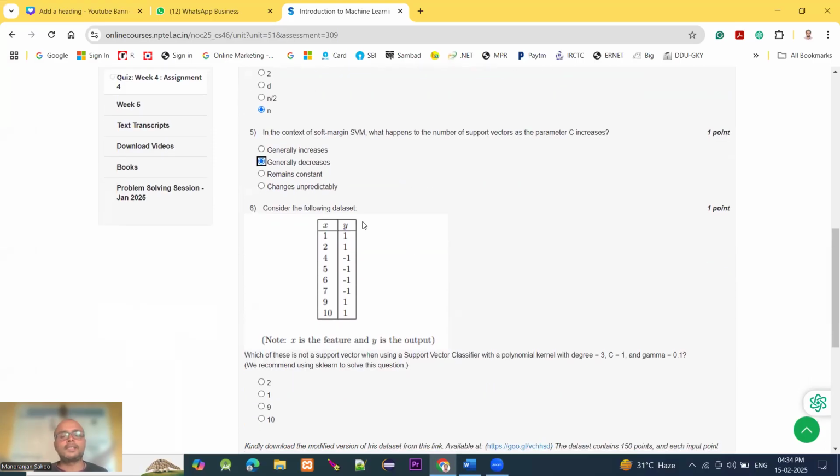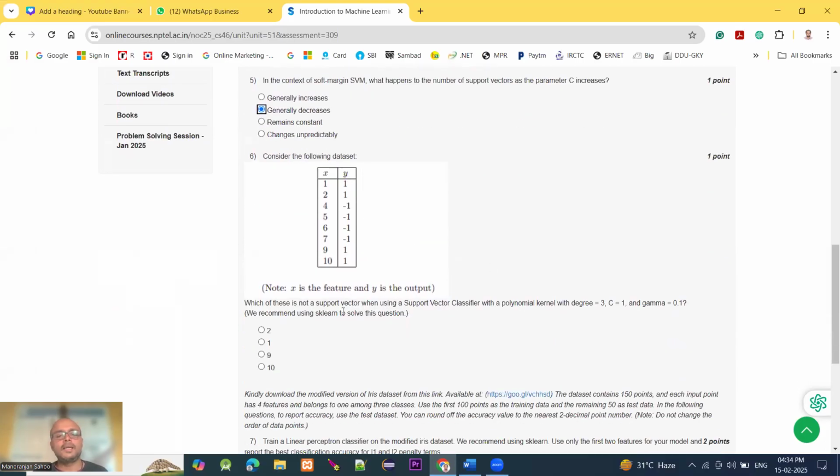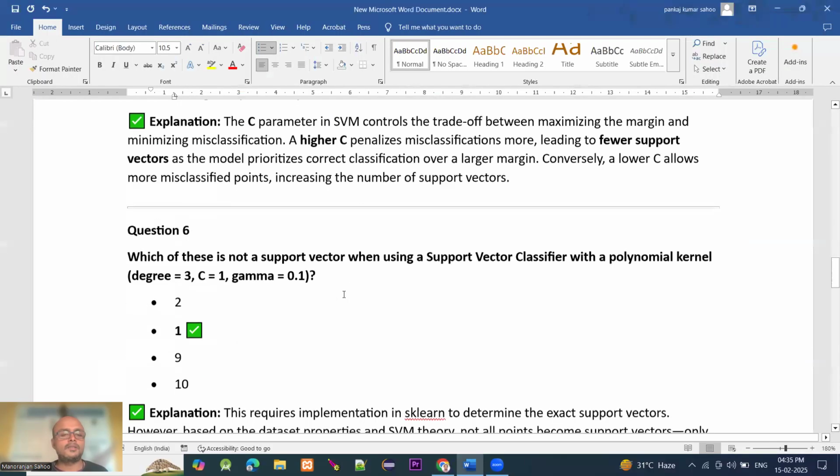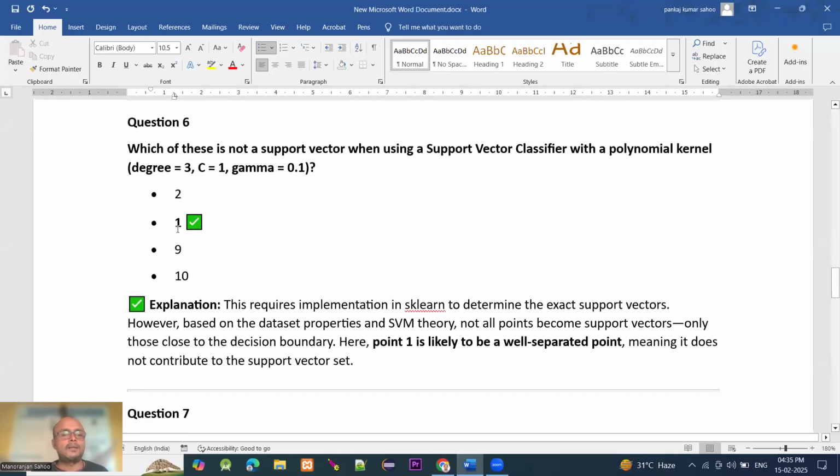Consider the following data set. X and Y: X is the features and Y is the output. Which of these is not a support vector using a support vector classifier with polynomial kernel, degree equal to 3, C equal to 1, and gamma equal to 0.1? We recommend using sklearn to solve these questions. So it may be 6 option B. You can see here, 6 option B.